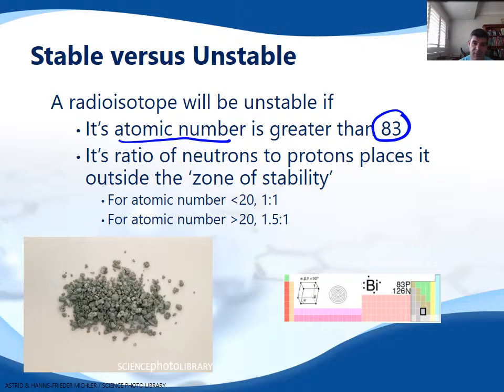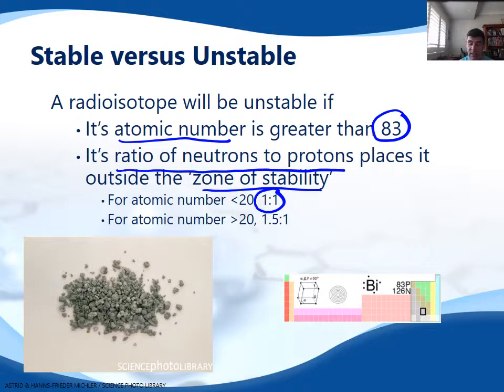But the second test for instability is the ratio of neutrons to protons. Okay? This is one of the key things that you're going to be looking for in order to determine whether or not a nucleus is stable or unstable. Now there is a little range here, a little zone, which we call the zone of stability. That zone of stability corresponds to a ratio of around about 1:1 neutrons to protons when the atomic number is